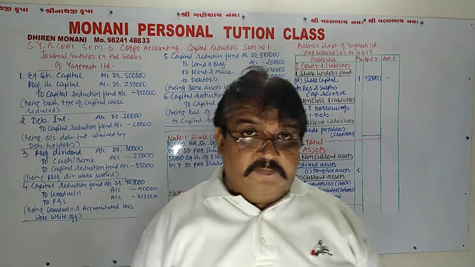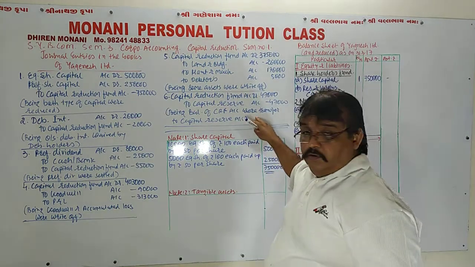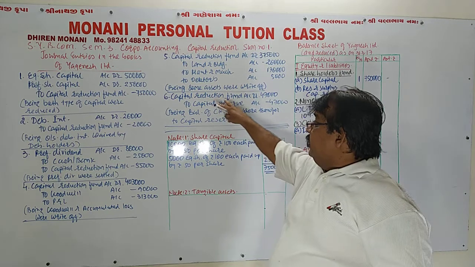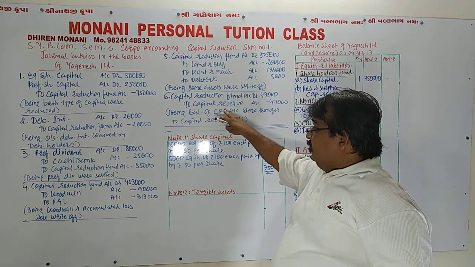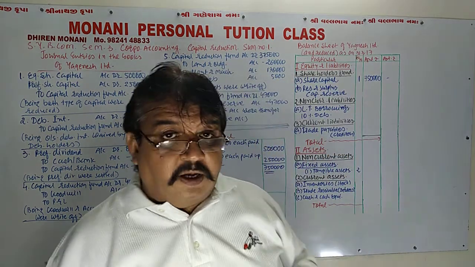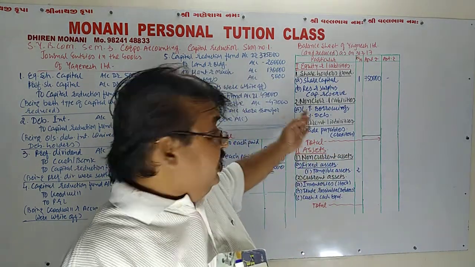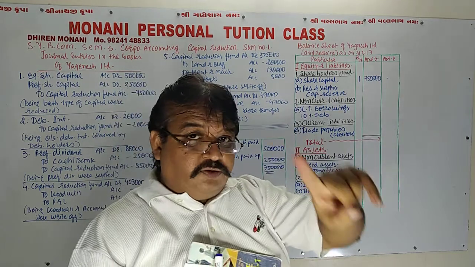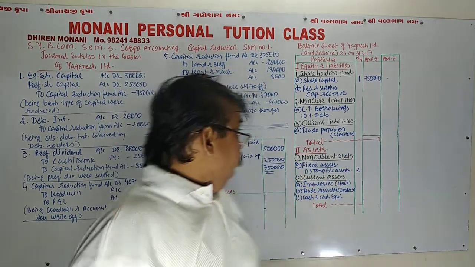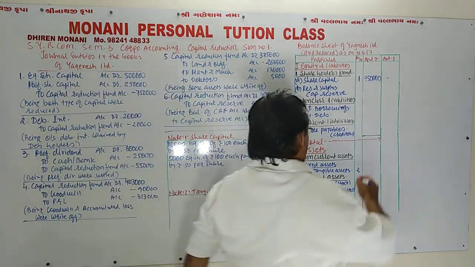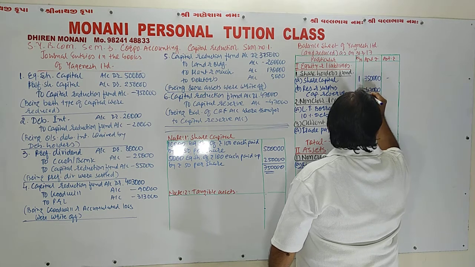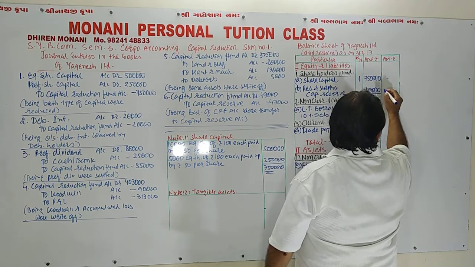But my dear friend, at the end of the scheme, the credit balance of the capital reduction fund is transferred to the capital reserve account, and therefore the capital reserve account appears in the new balance sheet as reserves and surplus. Normally only the capital reserve would appear here. So here it is 47,000. So the total of this is 7,97,000.